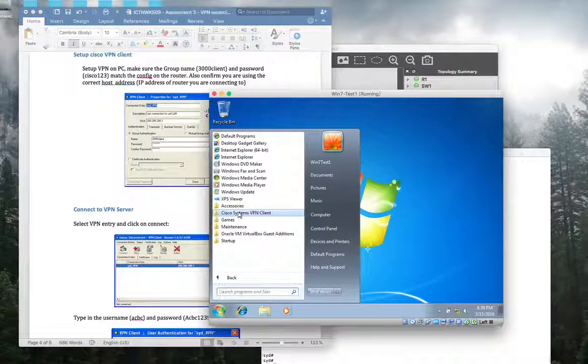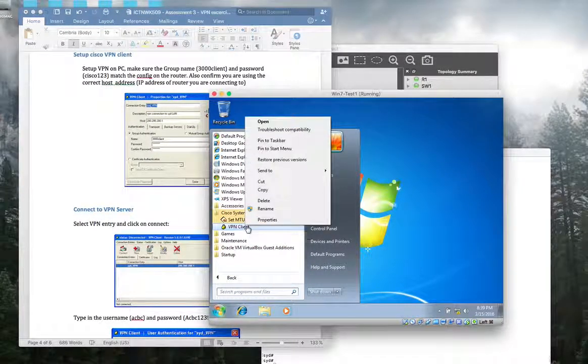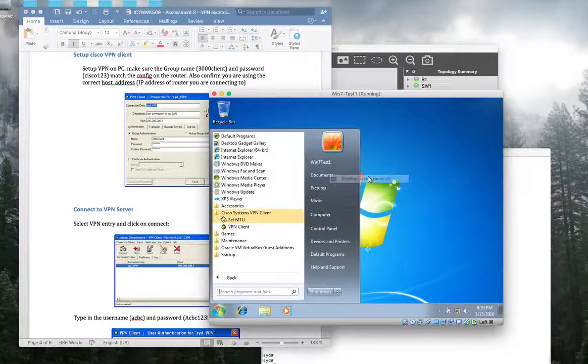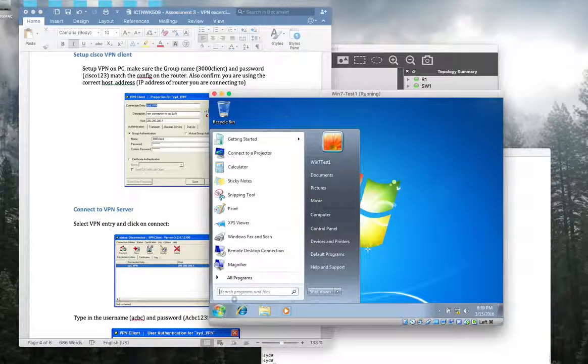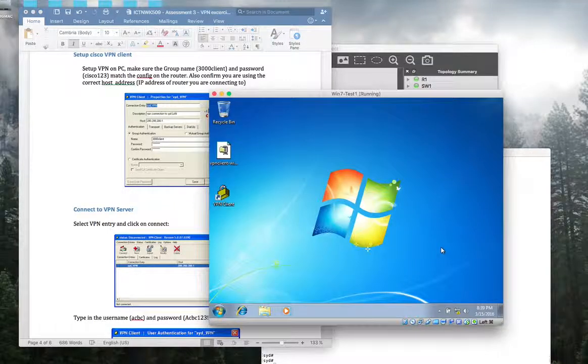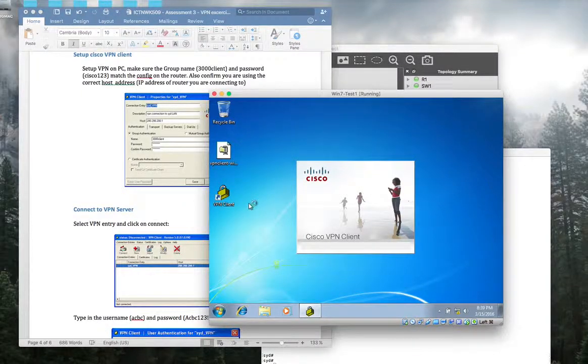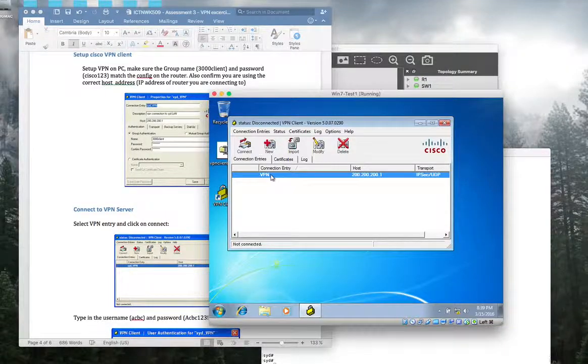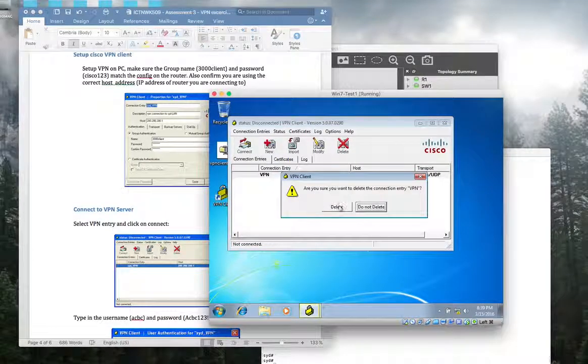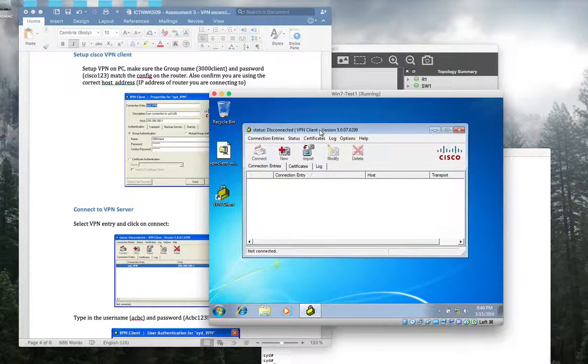All programs, VPN client, that one, send it to desktop. So I don't need to go this way anymore, right? Because I sent the shortcut here. Now, you need to run this. Okay, click New.